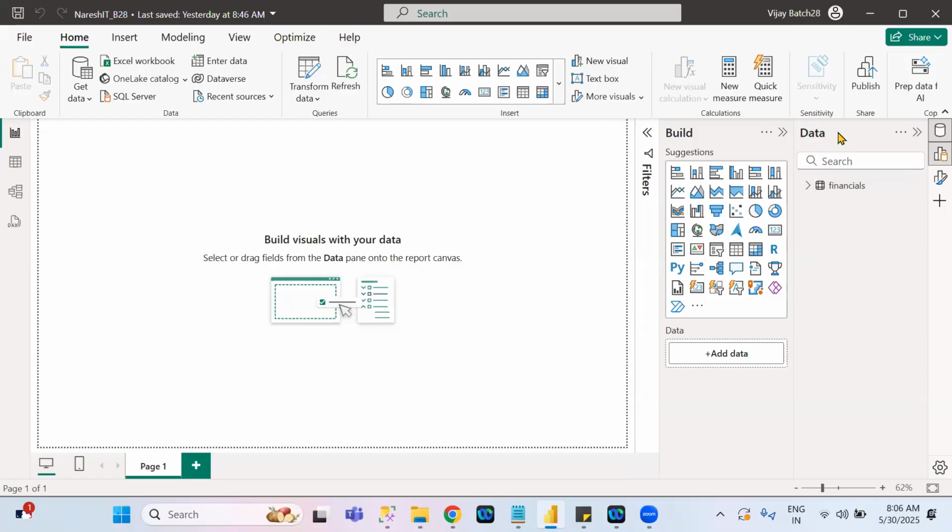Vijay, one more doubt I have. Suppose you are connecting Excel data. After loading Excel data, can we connect in the same report to SQL Server data? Can we connect Oracle data? Can we connect Azure data? Can we connect Salesforce data? Can we connect Hadoop data? Can we connect HANA data?